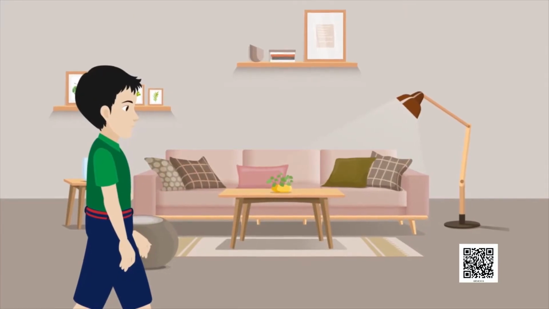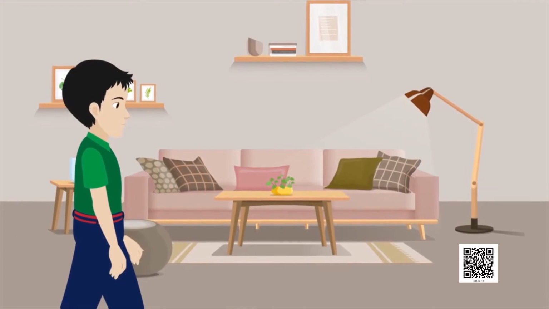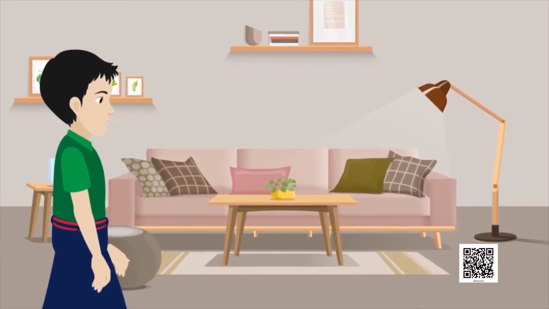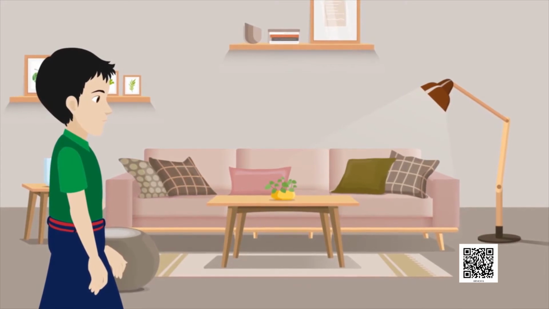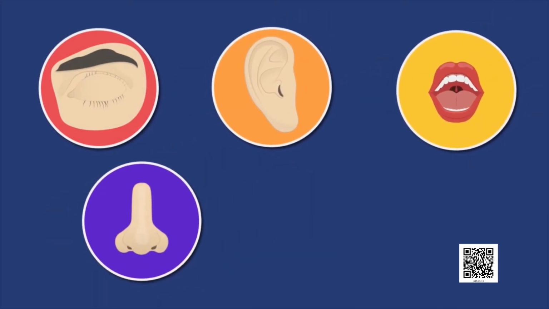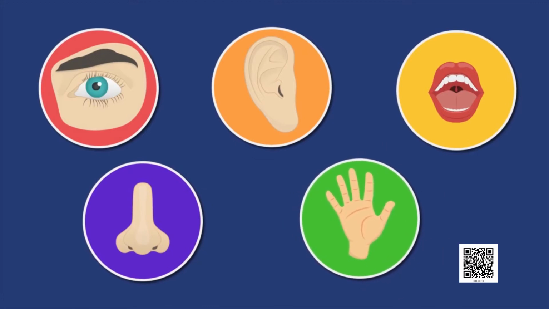Dear children, have you ever thought how we see various objects around us? You know that our 5 sense organs help us to know this world. They are the senses to see, to hear, to taste, to smell, and to touch.